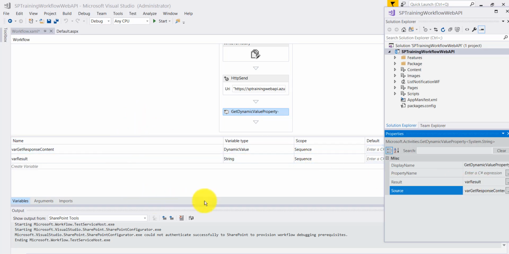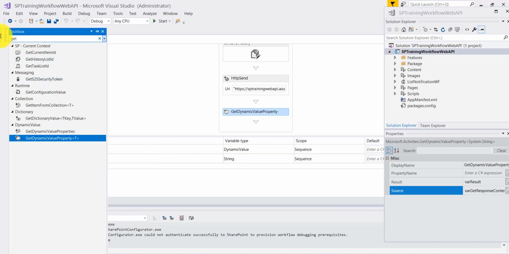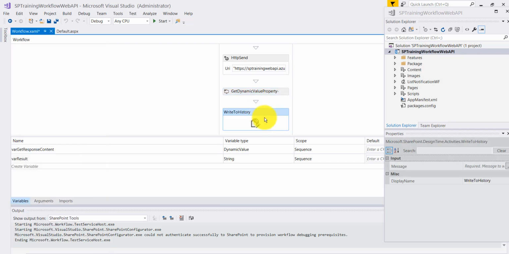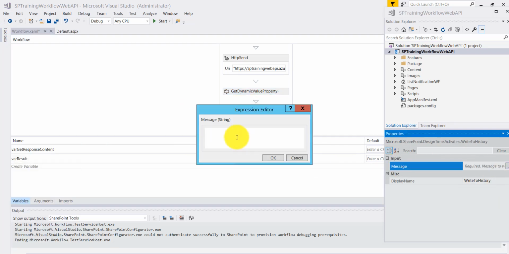Now for this, we will write one more history block. I will just drag and put it here. Here we can have a message, so I will say message from web API, and now we have to enter the value.